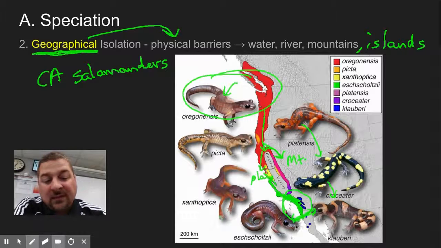And now you can make some hybrids down here at the bottom, but it's very much less common. Okay. And so if this continues over time, again, those genetic differences can build up over time, and they may not even recognize each other anymore, and they wouldn't interbreed, and we would consider them separate species.